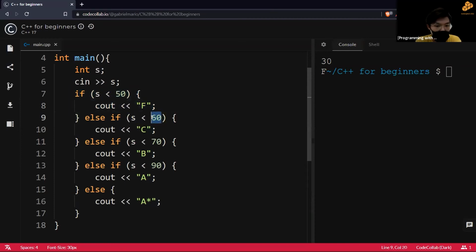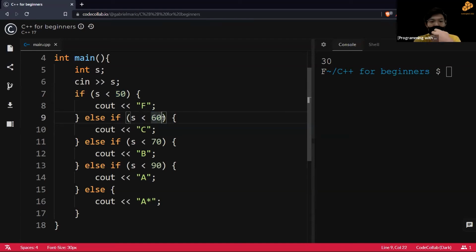So technically, what's happening here? We're checking if S is 50 to 60. I hope that's clear. Since we already accounted for everything below 50, the next line of the if statement is referring to everything from 50 to less than 60.